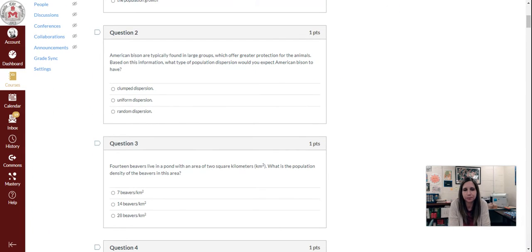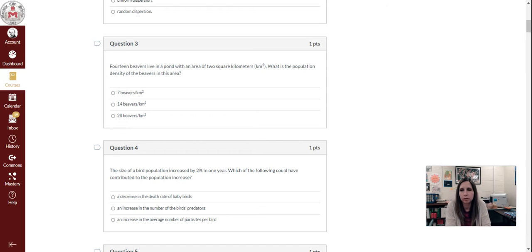Question 2. American bison are typically found in large groups, which offer greater protection for the animals. Based on this information, what type of population dispersion would you expect American bison to have? A, clump dispersion, B, uniform dispersion, or C, random dispersion?